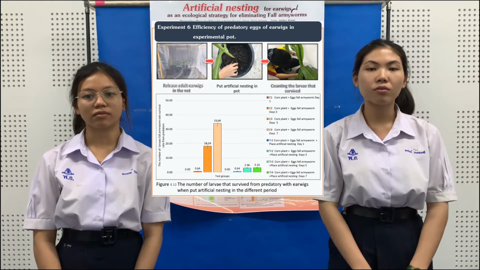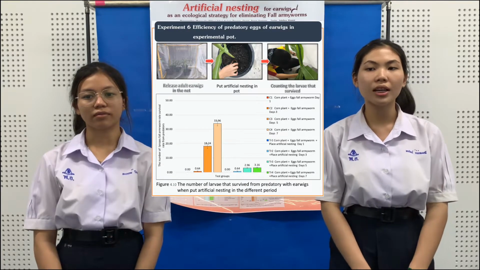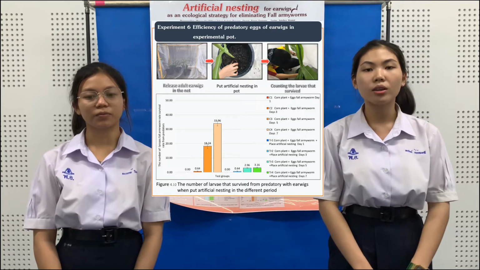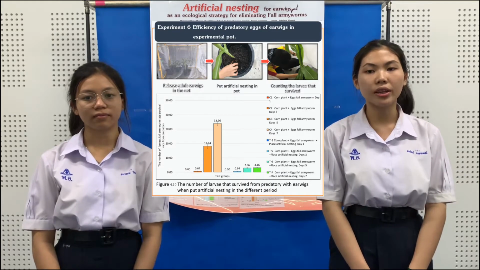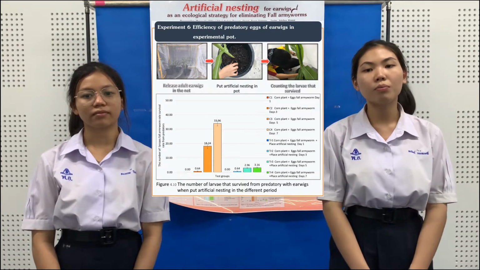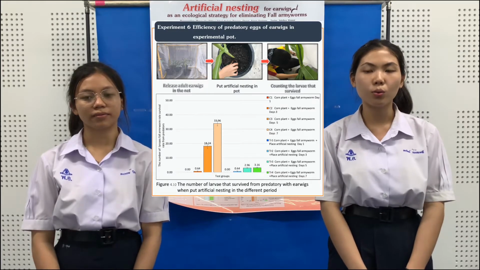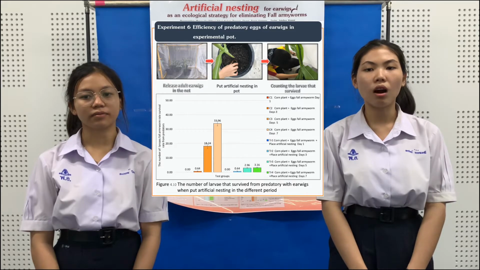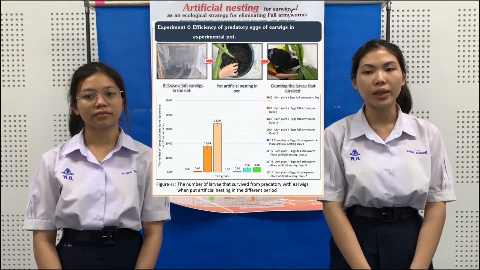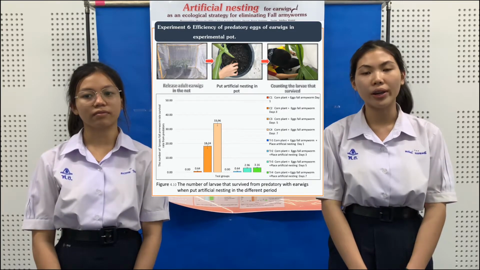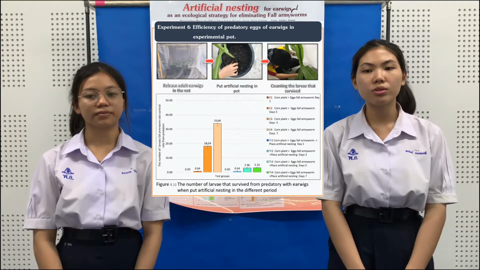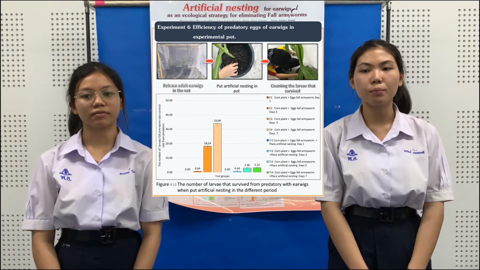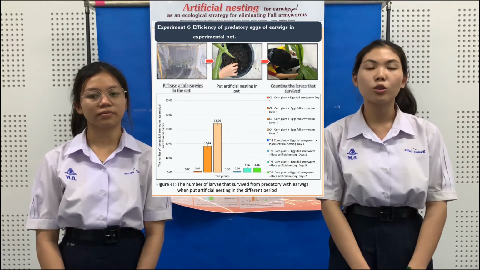Count armyworm eggs using artificial nesting on days 1, 3, 5, and 7 in order. The result of experiment 6: when the control group has longer periods, the number of larvae that hatch increases and makes the outbreak more violent. In the test group, using artificial nesting in different periods is more effective at preventing the corn from being destroyed.